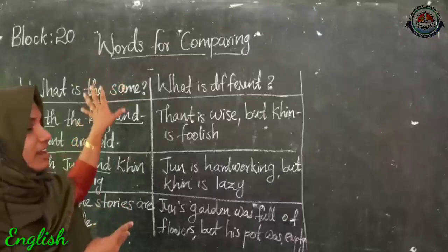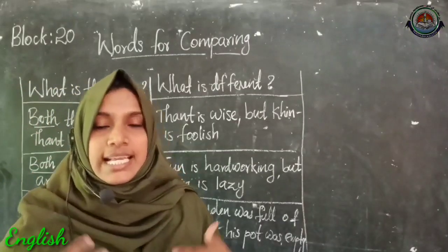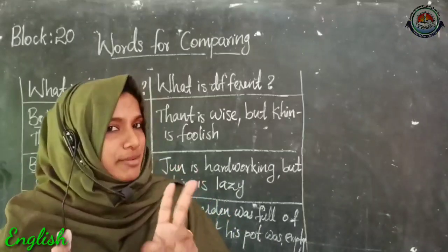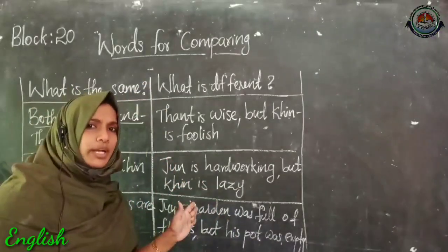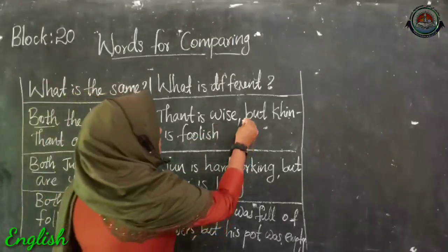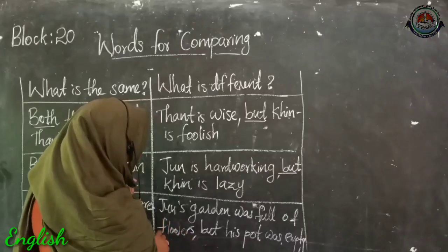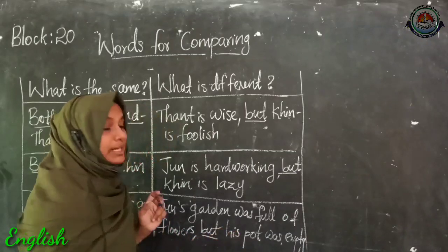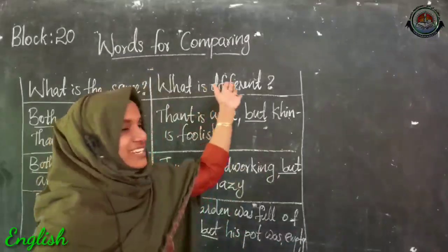We use these to tell about the similarities, the same things from the stories. Then here, what about the common word? Yes, of course, it is but. Here also we used it, and here it is but. So the word but says what is different.